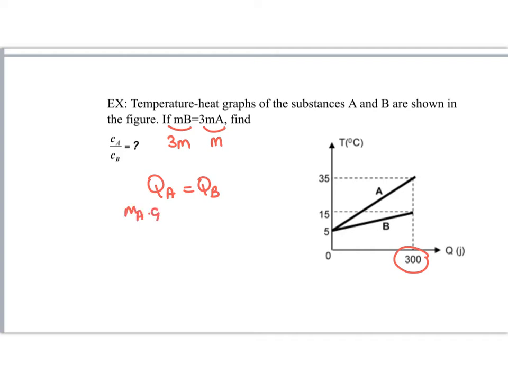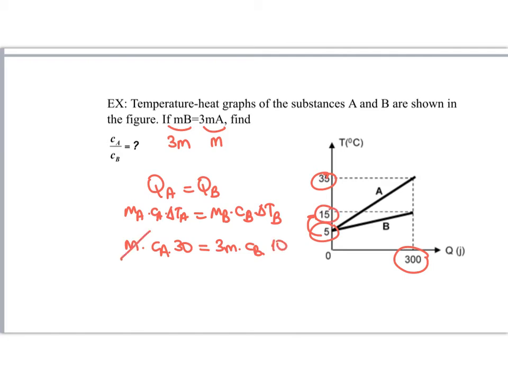So I can say that the heat taken by A is equal to the heat taken by B. So MA CA times ΔTA is equal to MB CB times ΔTB. M times CA, the change of temperature of A is from 5 to 35, 30. 3M times CB, the change of temperature of B is from 5 to 15, 10. So M cancels, 3 times 10, 30 cancel each other. So CA is equal to CB, so their specific heat capacity ratio is equal to 1.